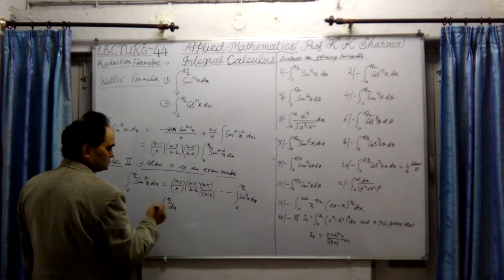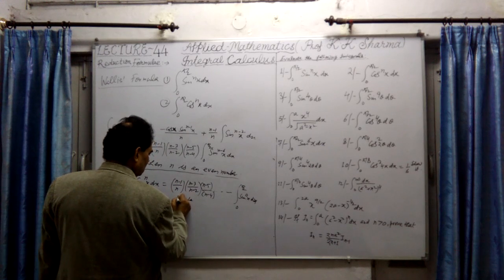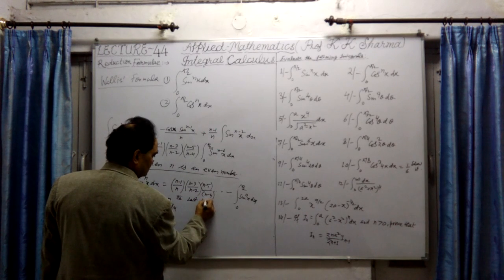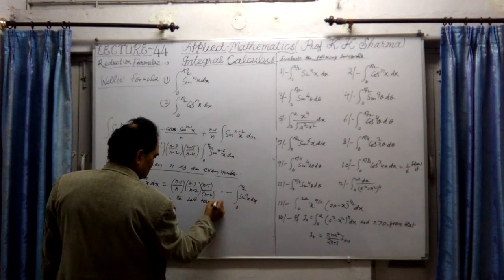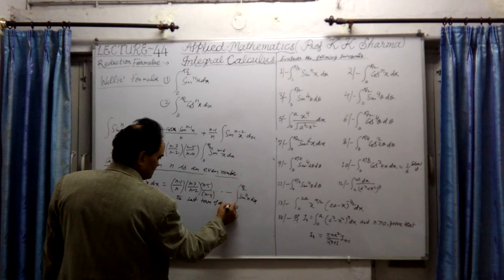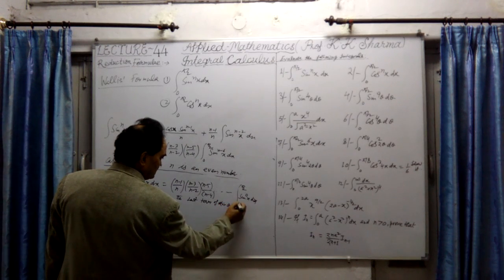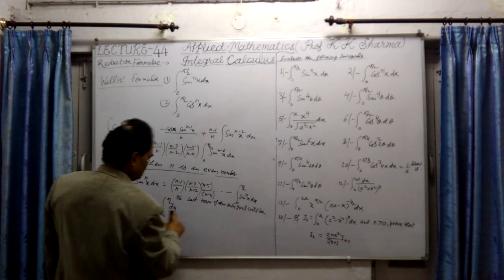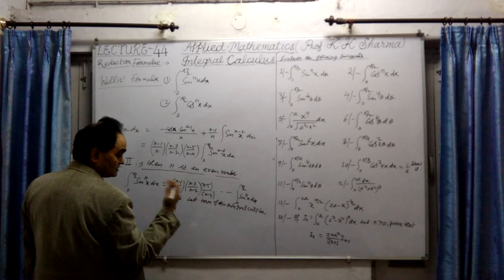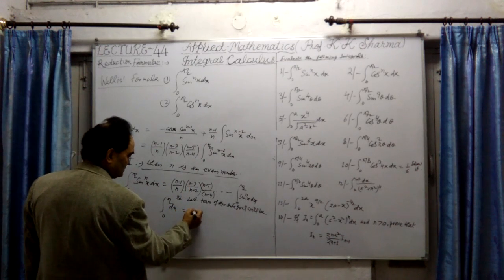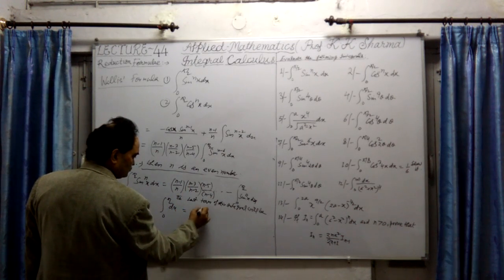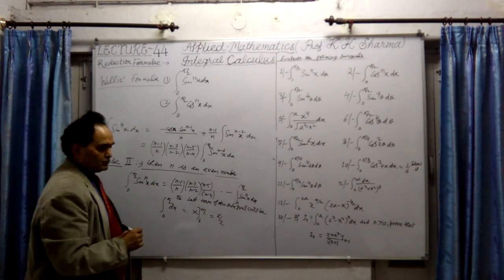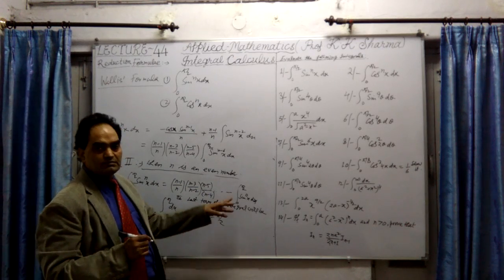The last, let me write here. The last result or last term of this integral will be this one. Okay, the last result of this will be this one. That means x only limits 0 to pi by 2. The last will be pi by 2 only. You have to multiply the last value by pi by 2.